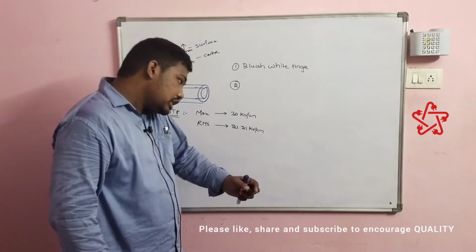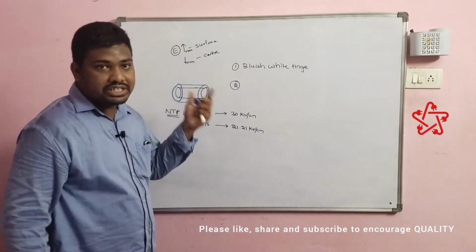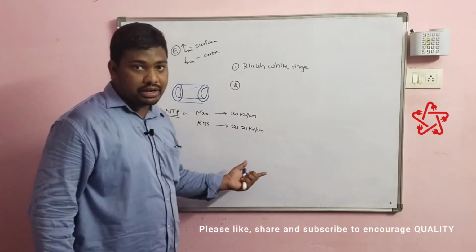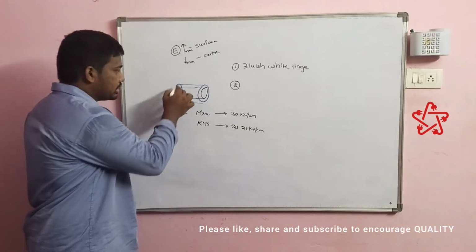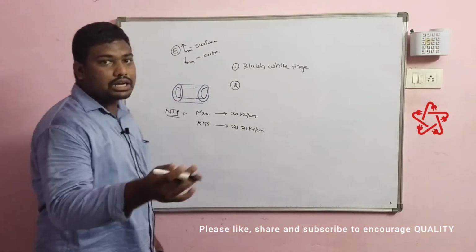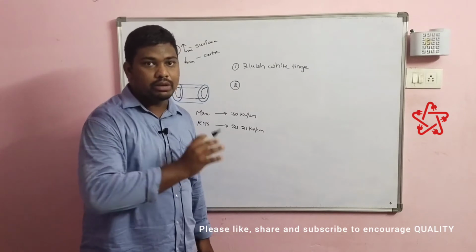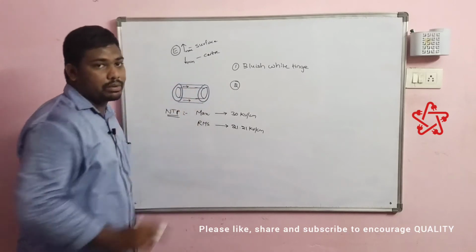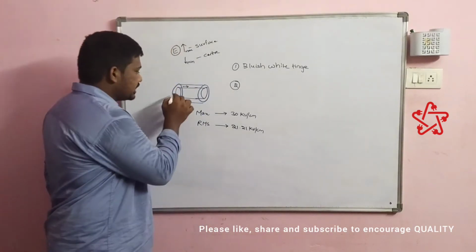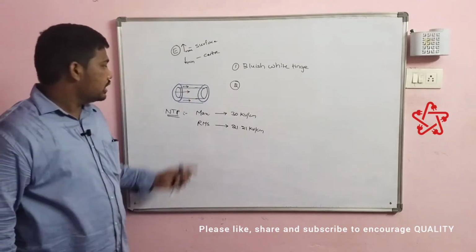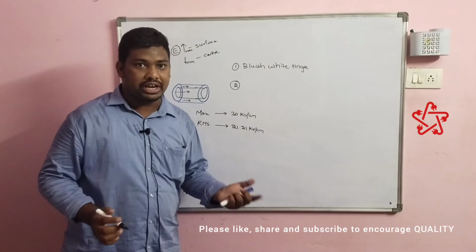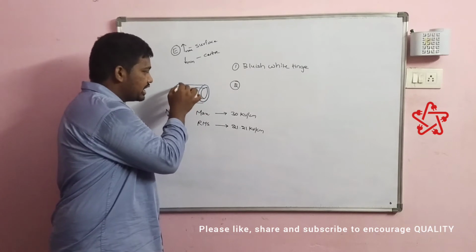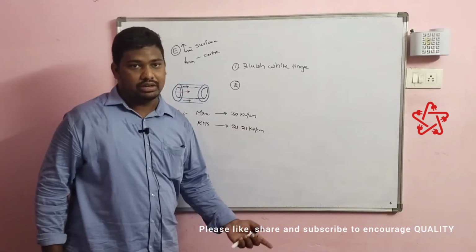Then, if the E value, that is the voltage gradient at the surface of the conductor, exceeds the dielectric strength of air, then the surrounding air will start conducting. That is, all the electrons will be removed, so that there will be only ions here. There will be only ion formation here. Let us consider the direction of current is like this. Then the air also starts supporting conduction, so the air conduction will be in the same direction along the direction of current.